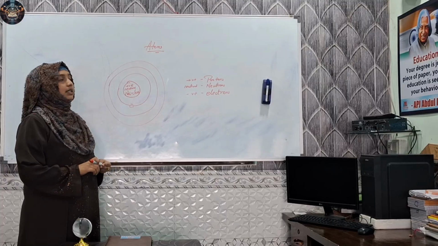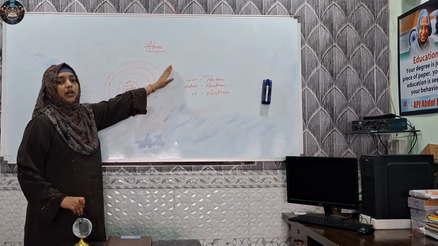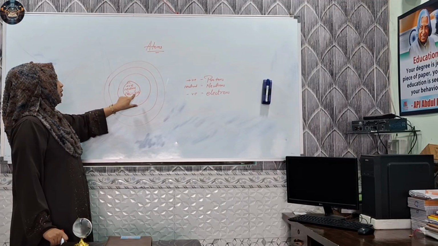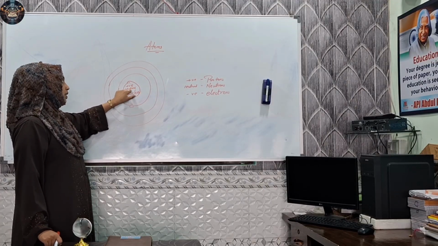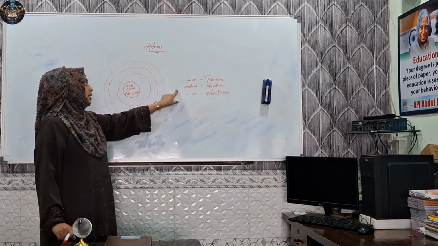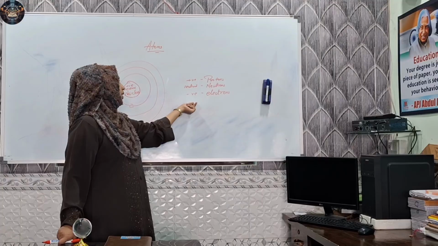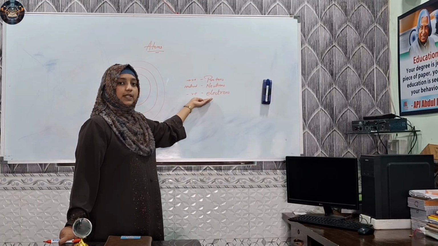So what does an atom have? The nucleus in the center and some rings around it. The nucleus consists of the neutral charges and positive charges, called protons and neutrons, and in the rings the negative charges revolve around it. They are called electrons.